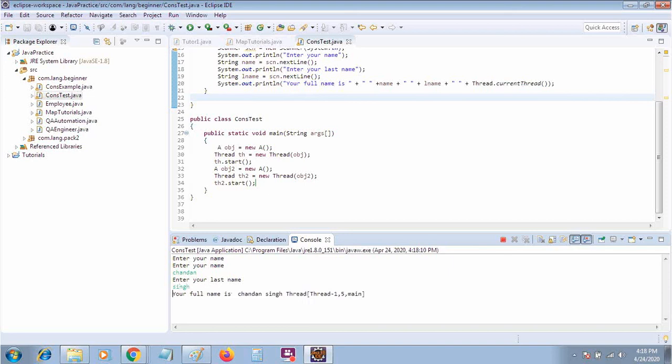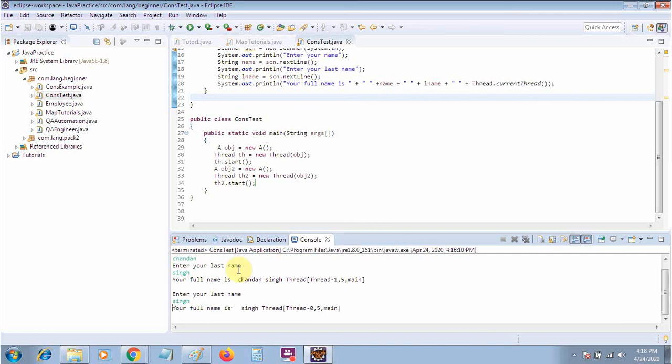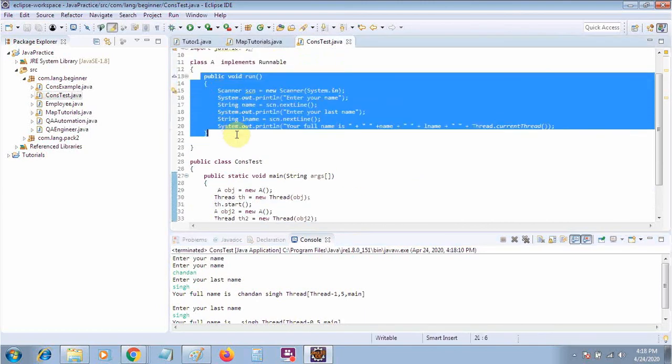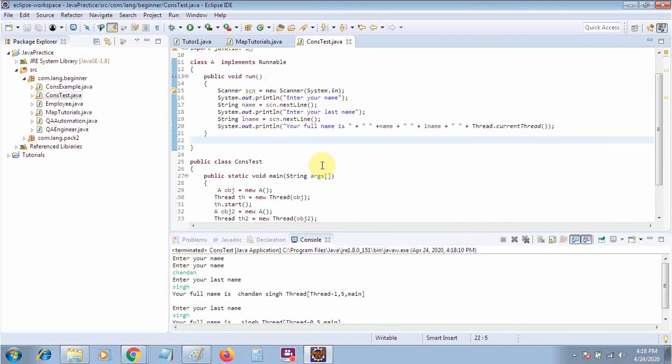The second thread's output has appeared, but one thread operation is still pending. The name has been partially printed, and here a blank appears. I'm just taking a very simple example, but this kind of problem will appear when multiple threads try to access the same resource. So what is the answer to this?